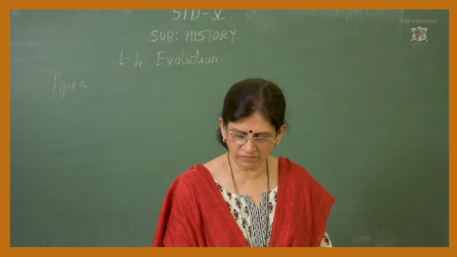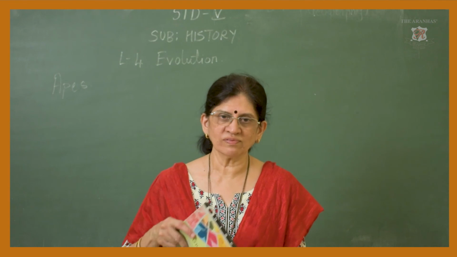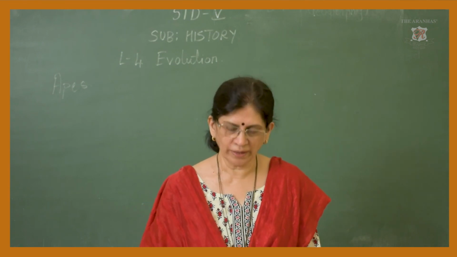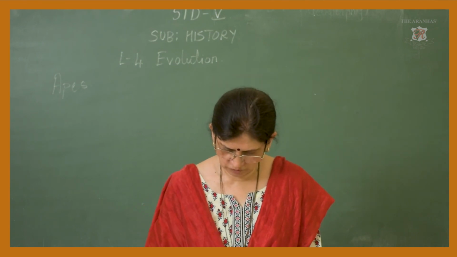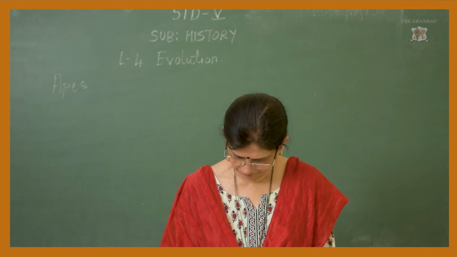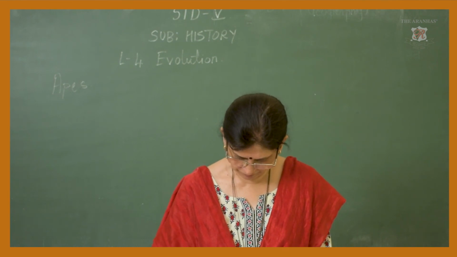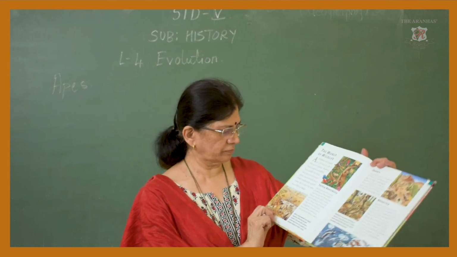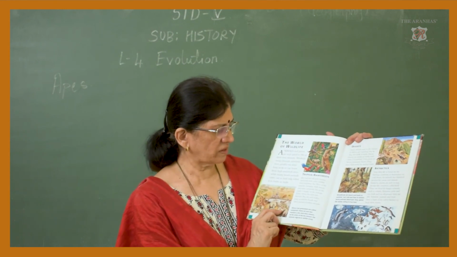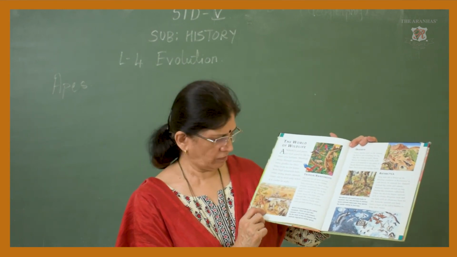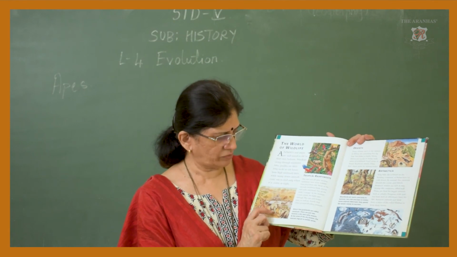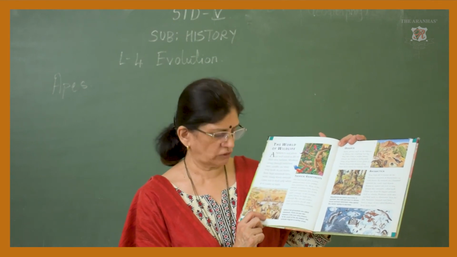So, living things have to adapt themselves during their life. So, here one more picture I have. Here you can see. Now this is in Africa. So these animals they survive only in this region.